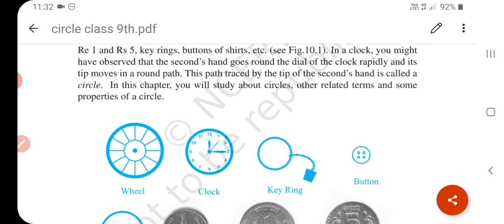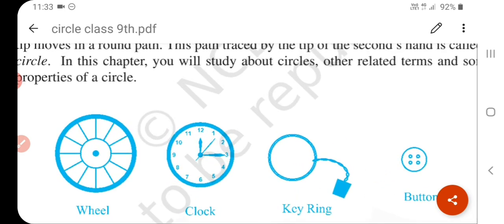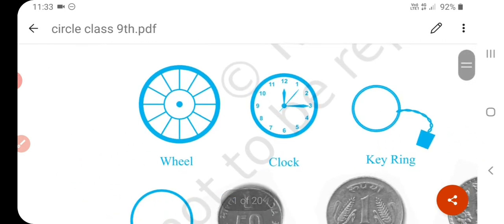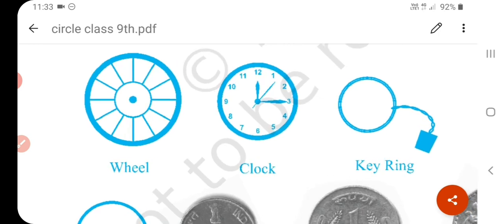This path traced by the tip of a second hand is called a circle. In this chapter we shall study about circle, some terms related with a circle and some properties of a circle. See, if you see this wheel, clock, key rings, so many objects are examples of a circle.